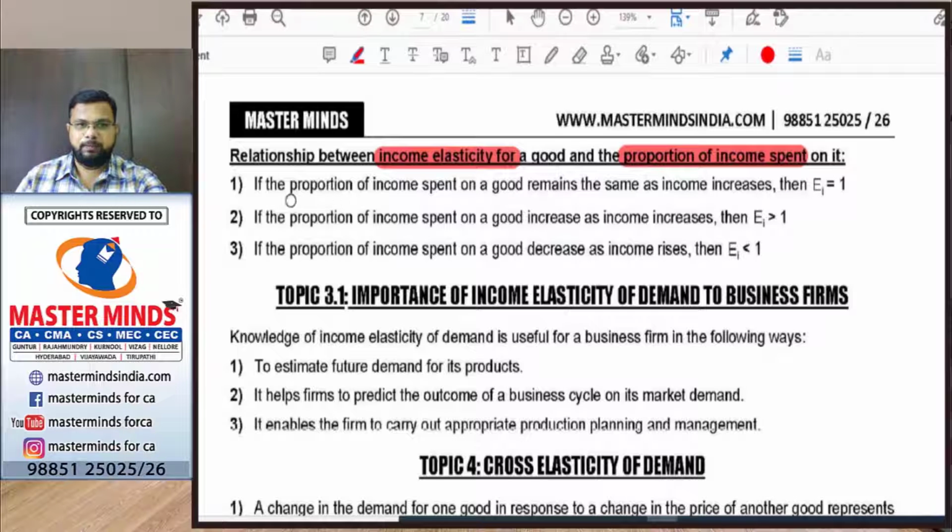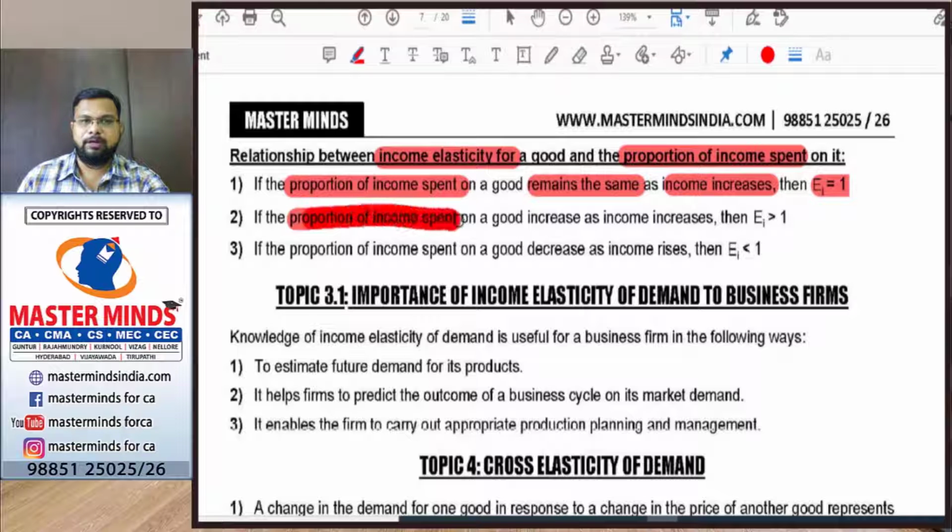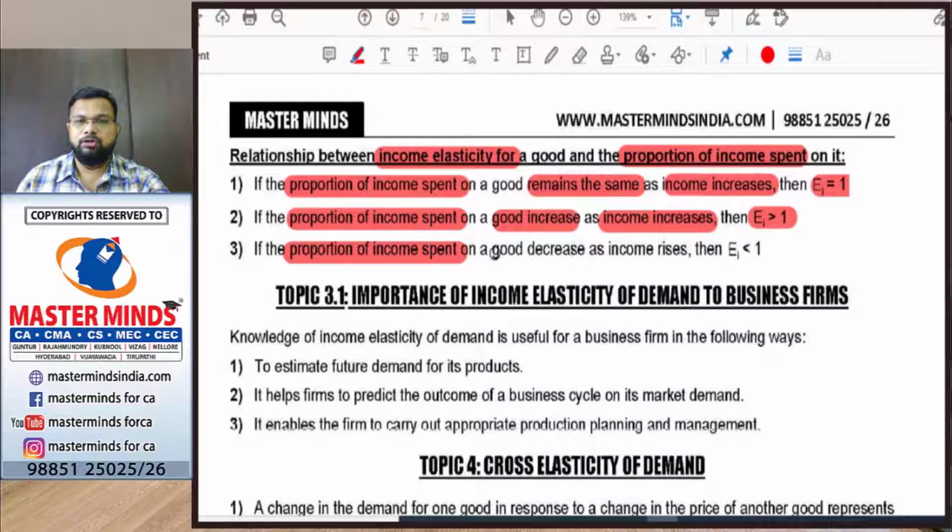So as you can see here, if the proportion of income spent, proportion means nothing but percentage, on a good remains the same as income increases, then the income elasticity will be equal to 1. If the proportion of income spent on a good increases as income increases, then the income elasticity will be greater than 1. If the proportion of income spent on a good decreases as income increases, then the income elasticity will be less than 1.